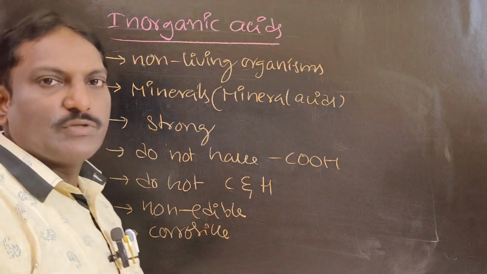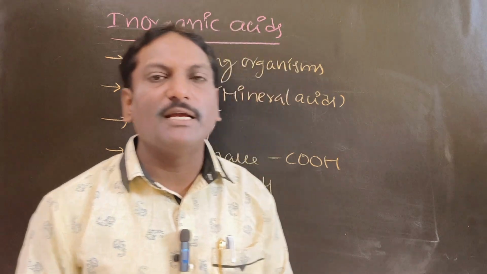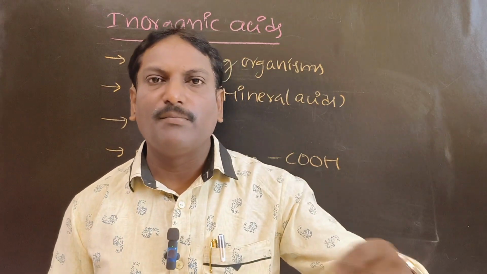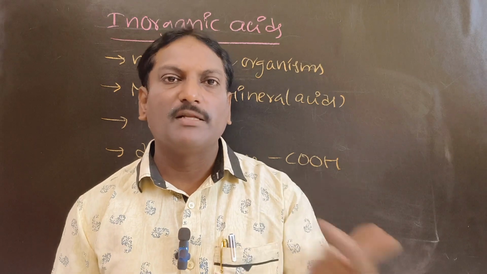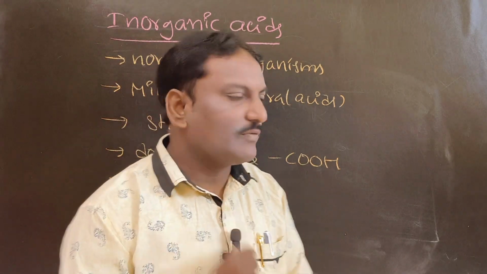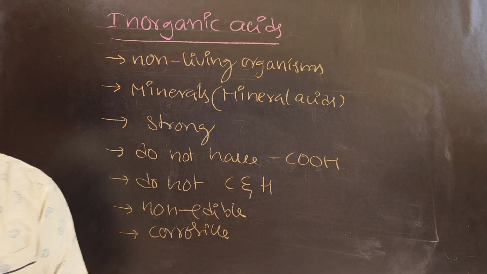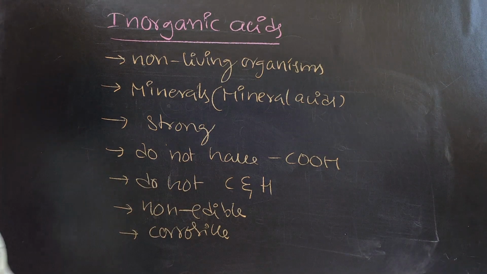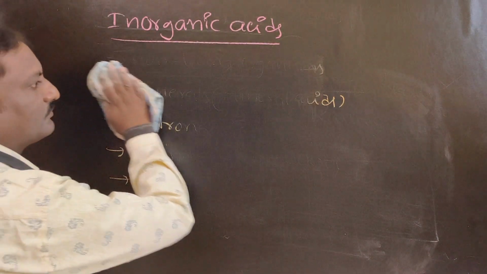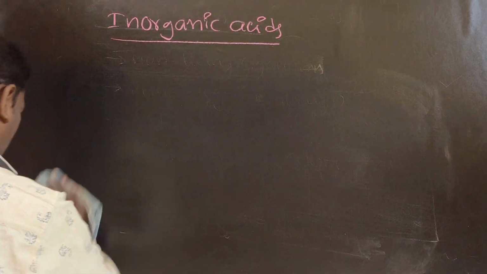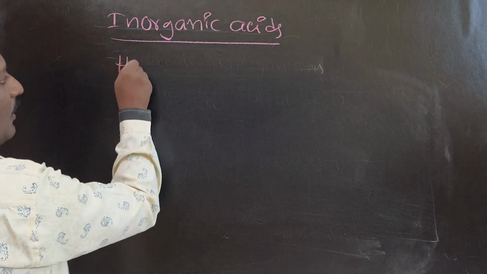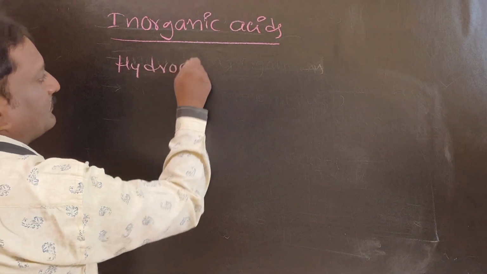They are highly corrosive in nature, which means they can destroy other materials. If you place any metal in the acids, the metals will disappear. Examples: hydrochloric acid.